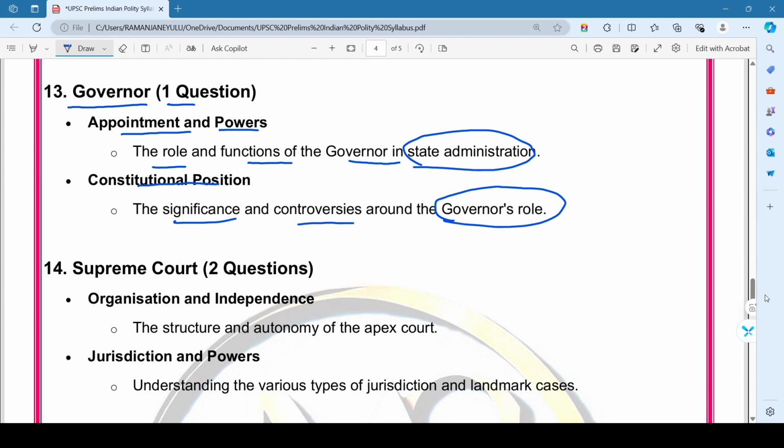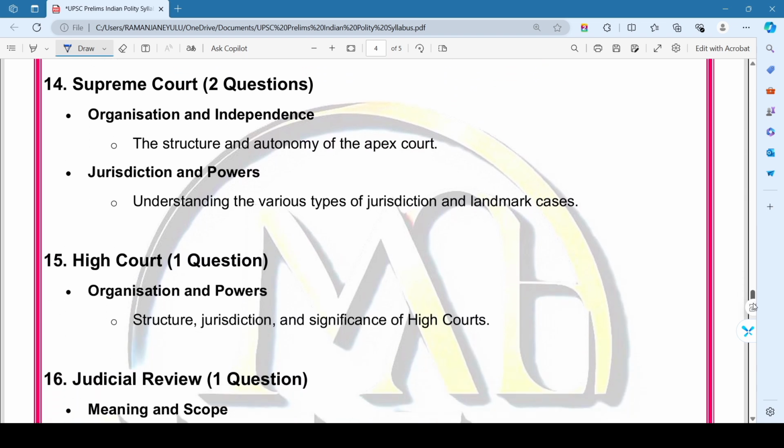So this is all about the 13th chapter. Then coming to the 14th chapter, that is Supreme Court. This is also a most important chapter in Indian polity. Here we expect at least two questions in every year's prelims question paper.